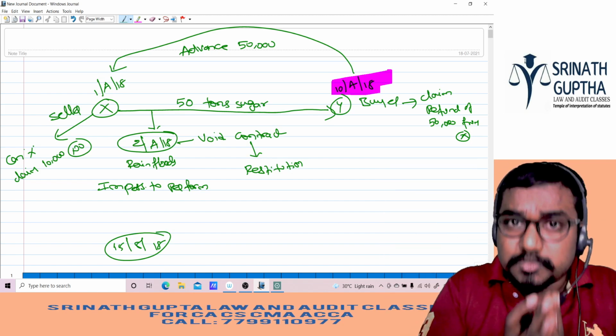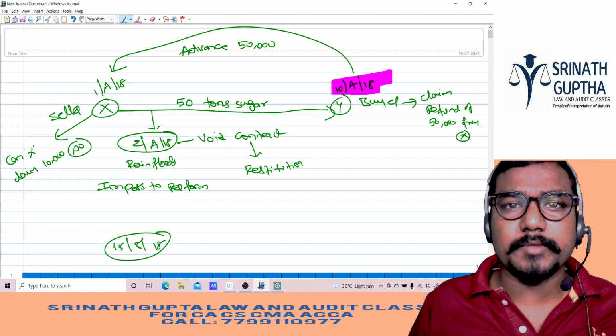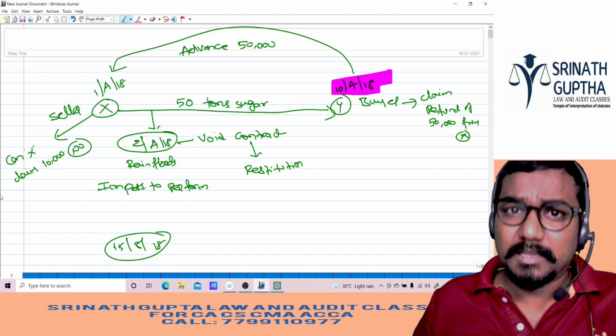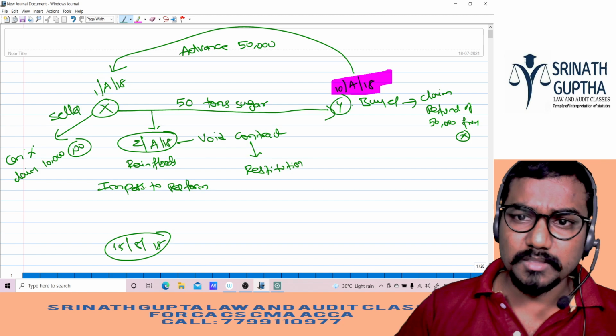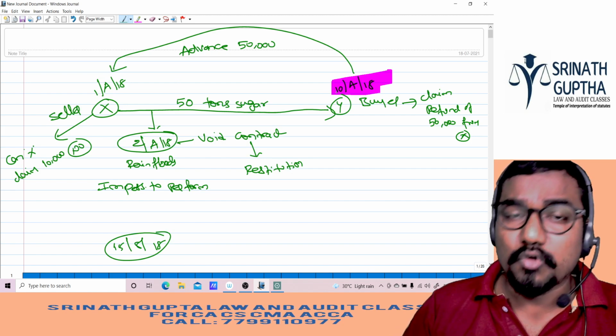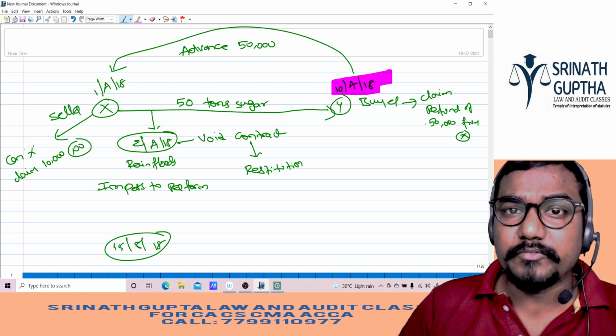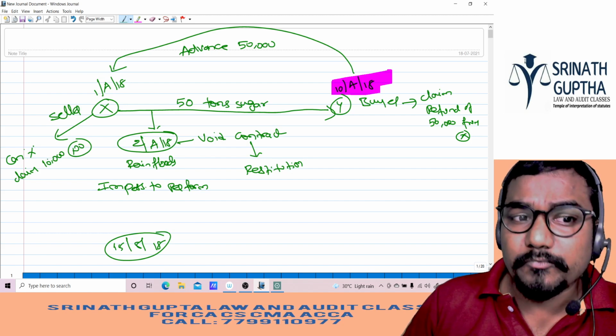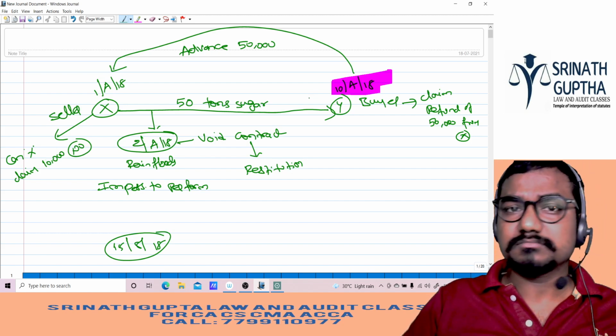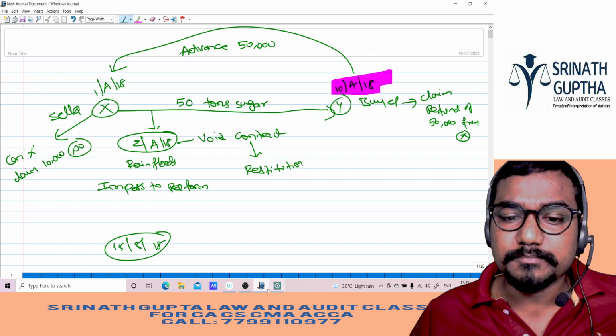If the contract becomes void, so you gave an advance to me for singing a song, and I am unable to sing, I have to refund your advance. So Y gave the advance of 50k, and he is eligible to get the refund of 50k. But can X claim 10k from Y, beta? No. He cannot claim 10k from Y.